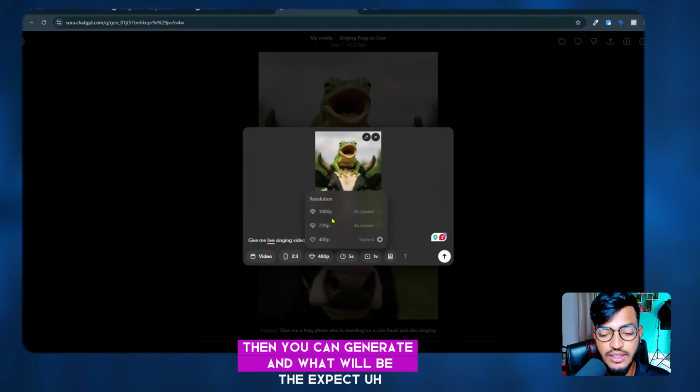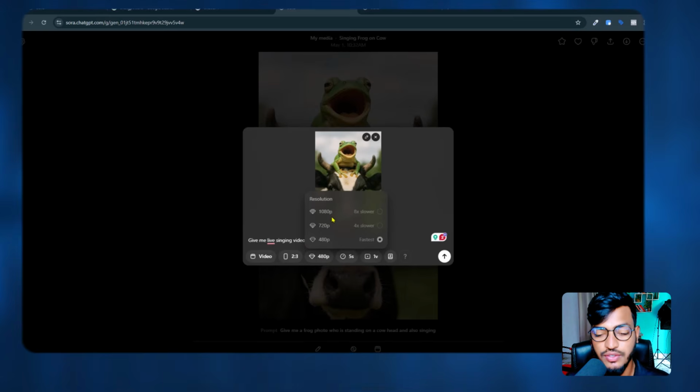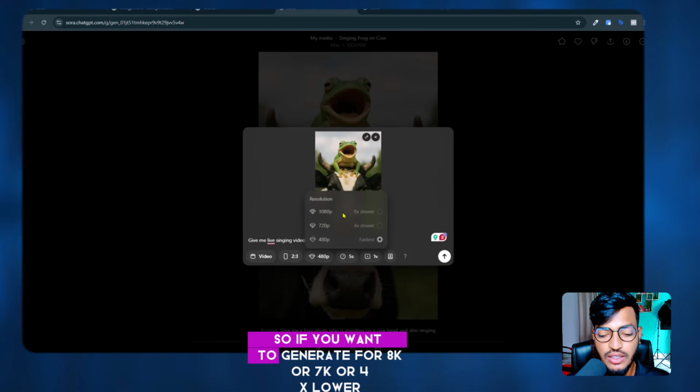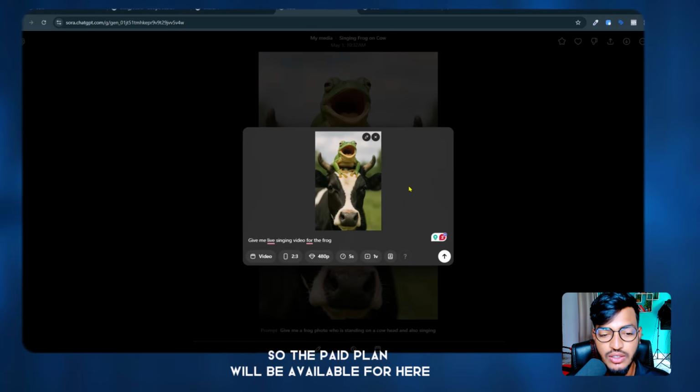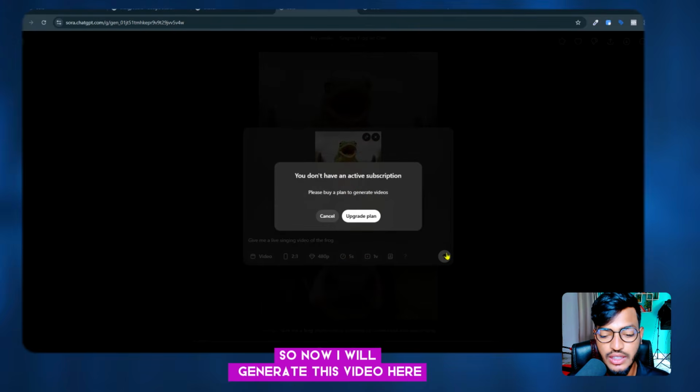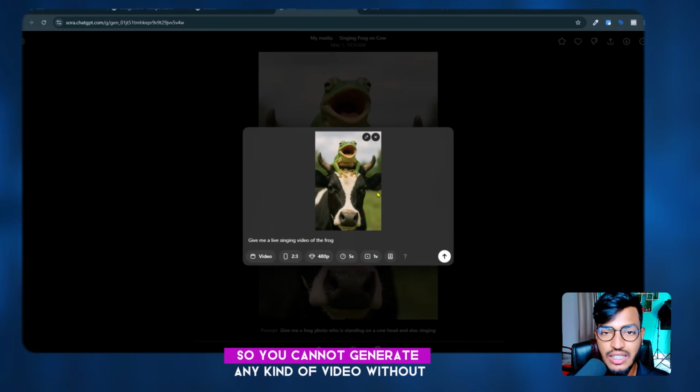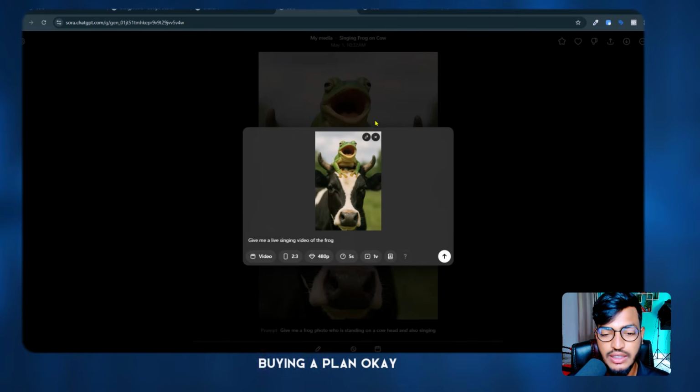And what will be the frame rate or resolution? If you want to generate for 8K or 7K or 4x, then you need to purchase the paid plan. The paid plan will be available here. So now I will generate this video. Here you can see I need to upgrade. You don't have any active subscription, please buy a plan to generate video. So you cannot generate any kind of video without buying a plan.